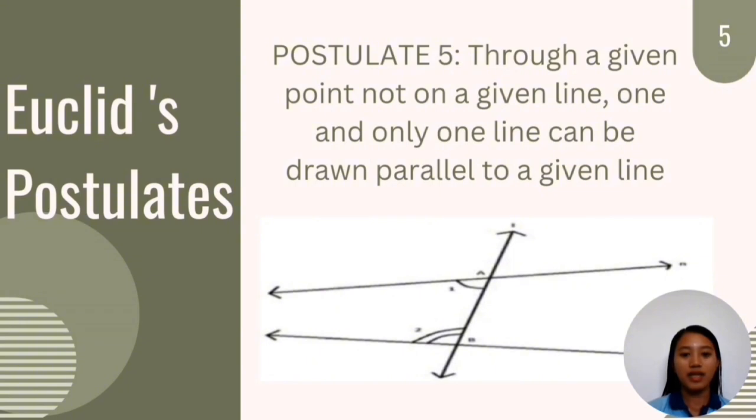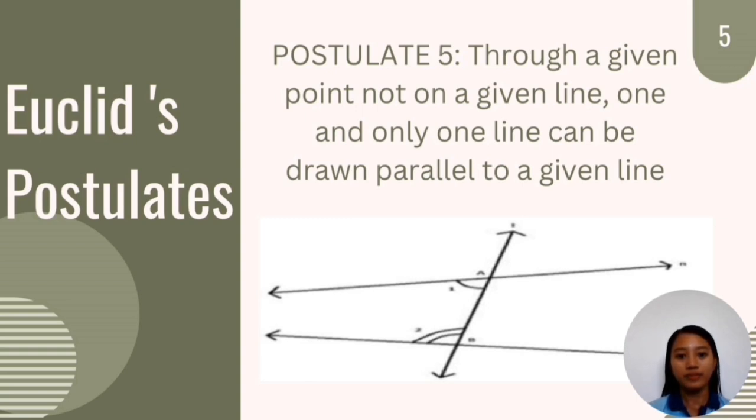And lastly, postulate 5. Through a given point not on a given line, one and only one line can be drawn parallel to the given line. So if we draw one line with a point that is not on the given line, then we can form a line that is parallel to the given line. So far, all of these postulates were based on points, lines, and planes.